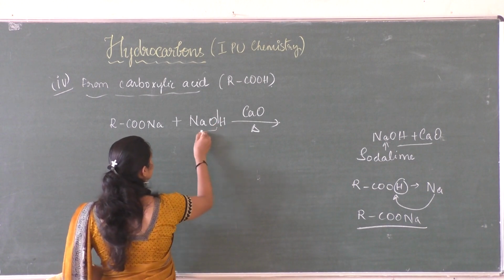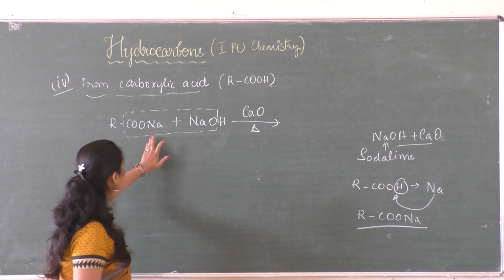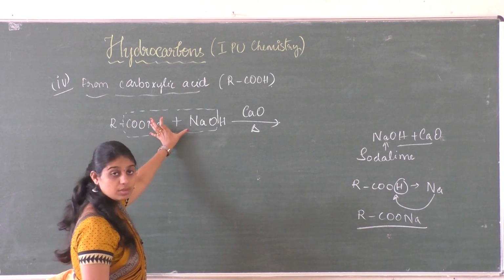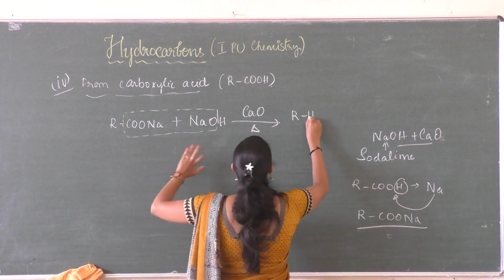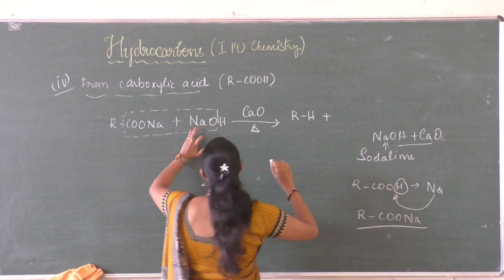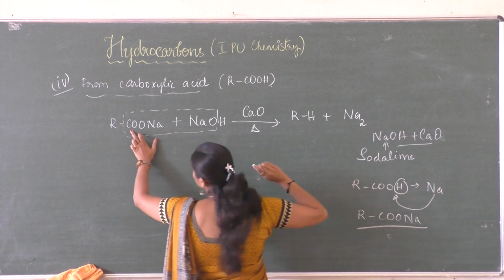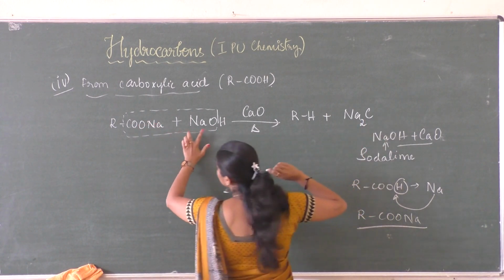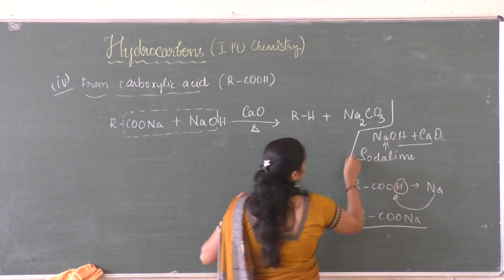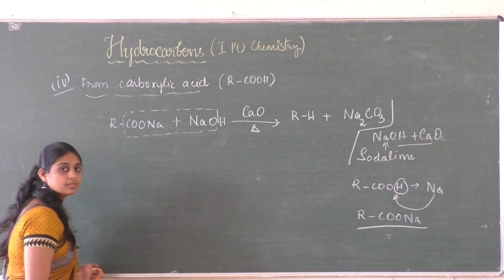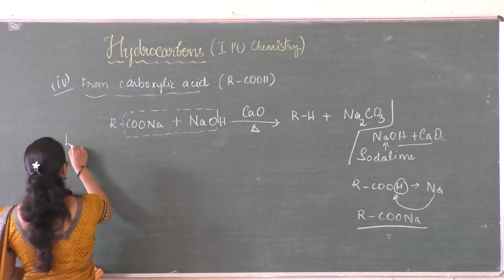So in this process, the acid group of the carboxylic acid is removed. R is remaining, attached with H, and the remaining thing is 2 Na, 1 carbon atom, and 3 oxygens, so it is Na2CO3. So we have got the alkane. So let us take a specific example for that.